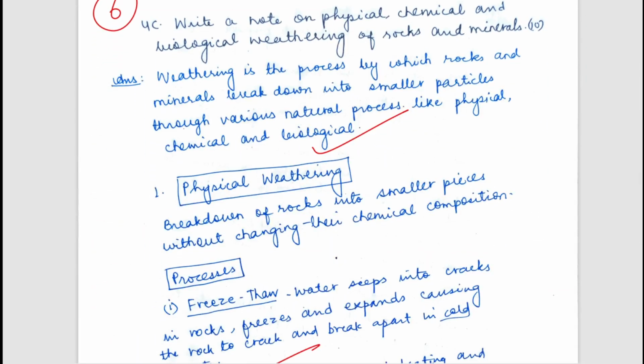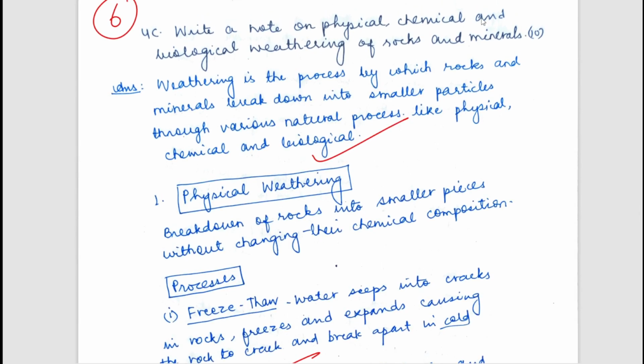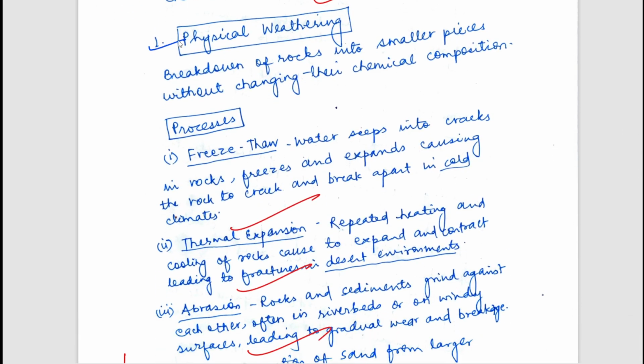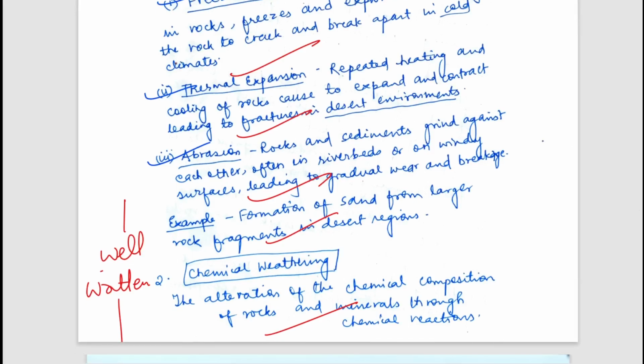The next question is, write a note on physical, chemical, and biological weathering of rocks and minerals. So physical weathering processes such as freeze and thaw, thermal expansion, and abrasion have all been mentioned.